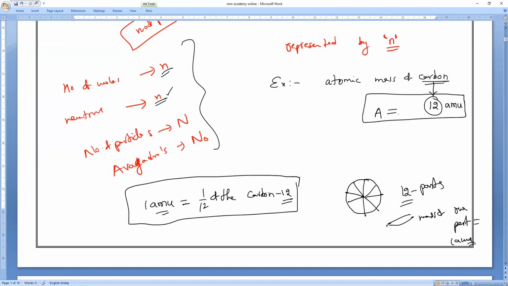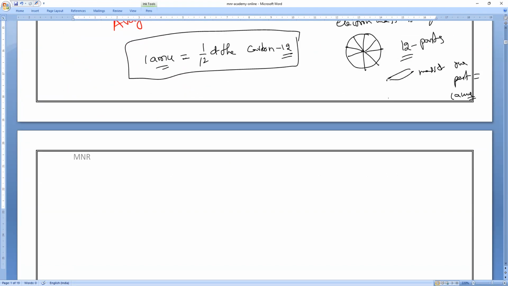Now, what is the atomic number of carbon? 6. If you have noticed here, we all know electron mass is neglected. Then how does the 12 come? 12 AMU. So please remember the point.